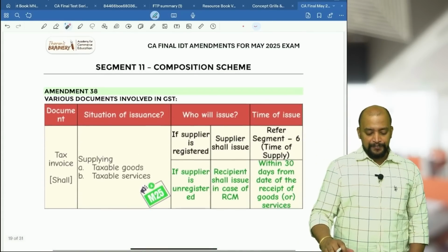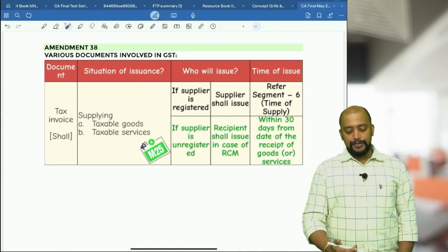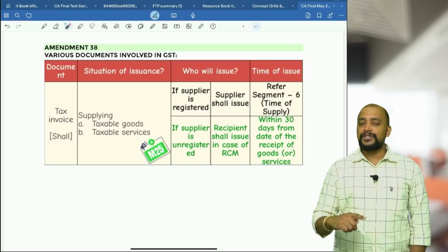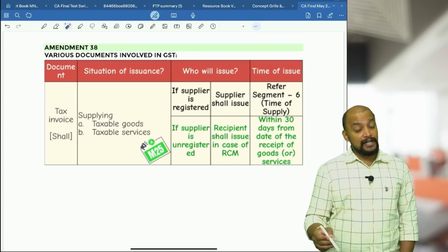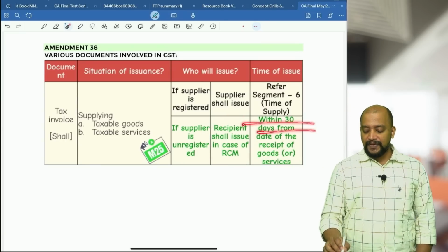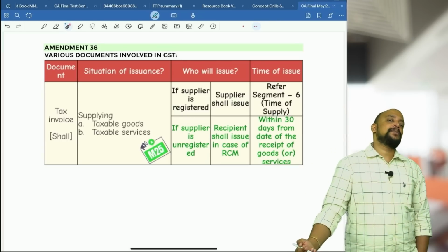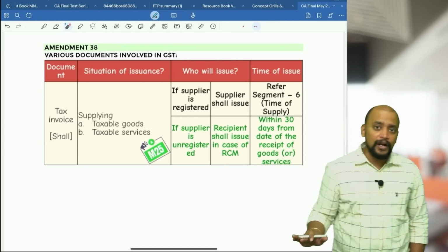Then next one, various documents involved in GST. I told you the recipient has to issue an invoice if the supplier is unregistered and the supply is covered under RCM. So the recipient shall issue the invoice within 30 days from the date of receipt of goods or services. There is a lot of confusion as to whether this is applicable for May 25 or not. On the safer side, remember this for May 25, you write nothing wrong in that.